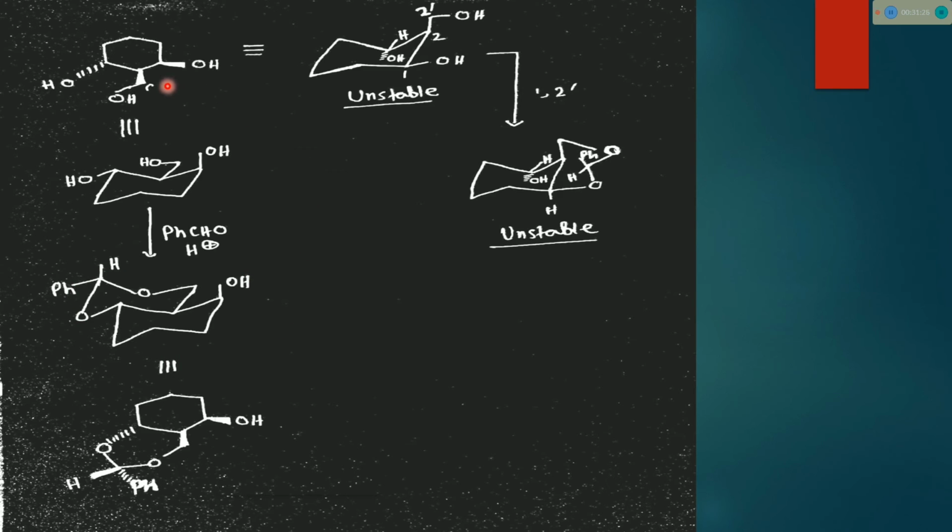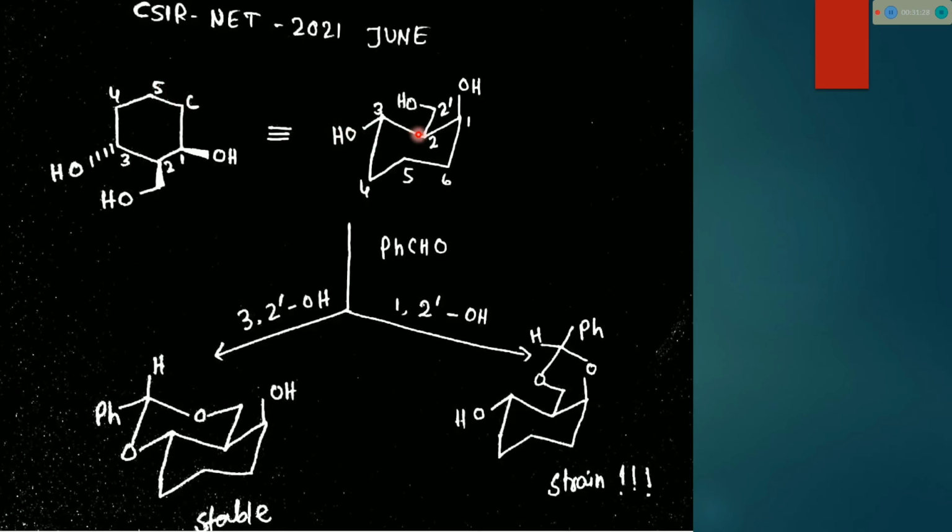Previously I drew this molecule, which is a stable molecule, because see, 1 OH is above, 2 OH is above, which means this CH2OH is equatorial, and I drew the 3 OH below, equatorial. So here only 1 OH is axial, and 2 substituents are equatorial. That's why I first drew this chair form and showed the reactions in this chair form.